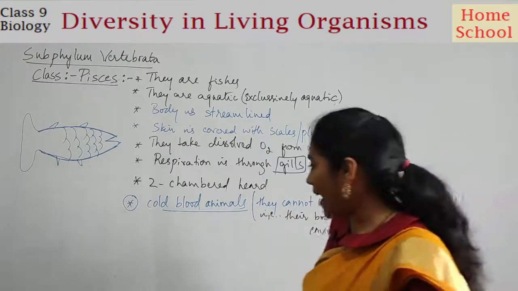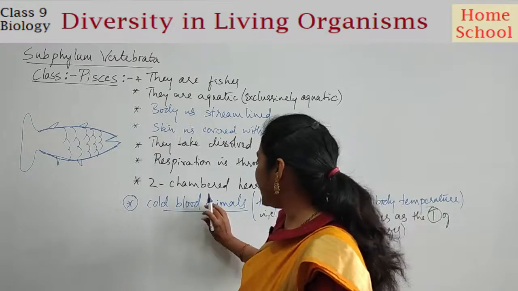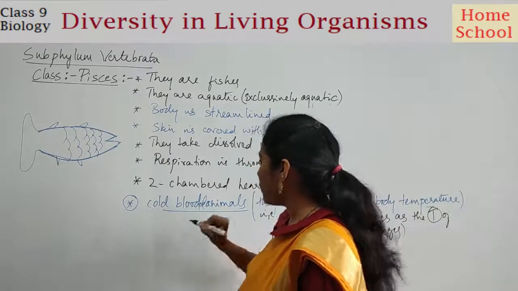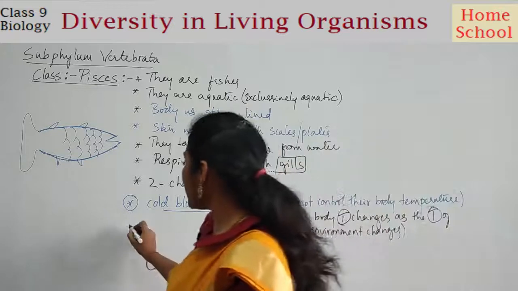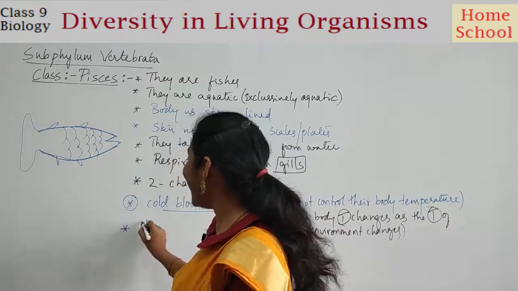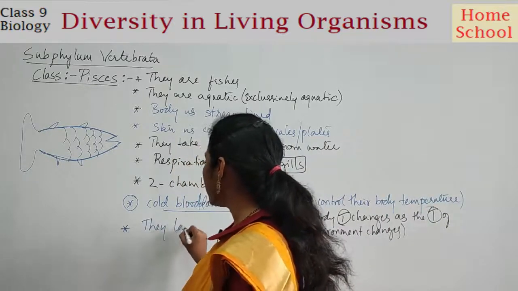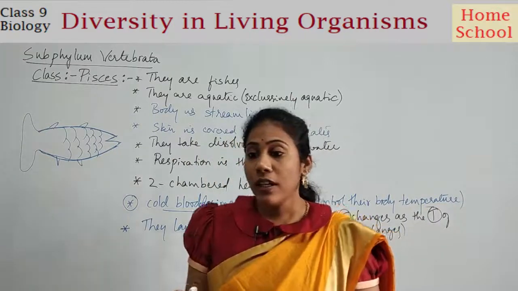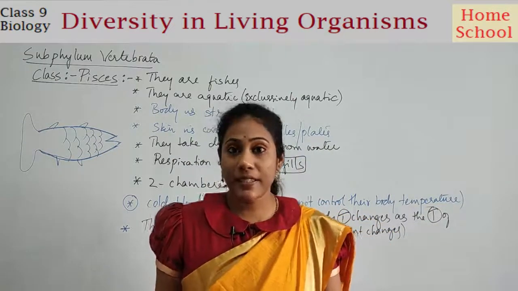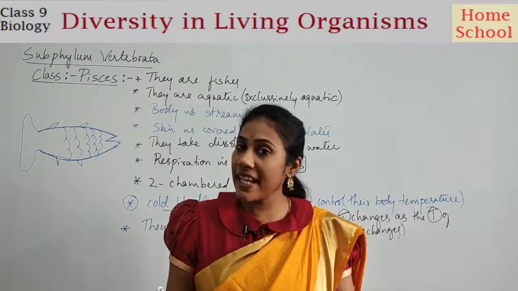Right? So they are cold-blooded animals. Fine. So the next point is they lay eggs. Yes or no? So they do not give birth to younger organisms. They always lay eggs.